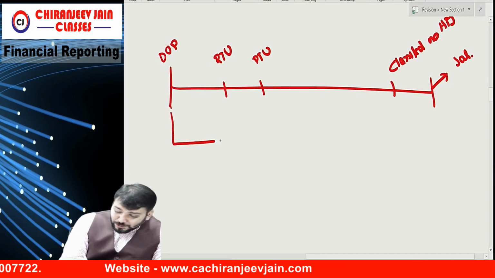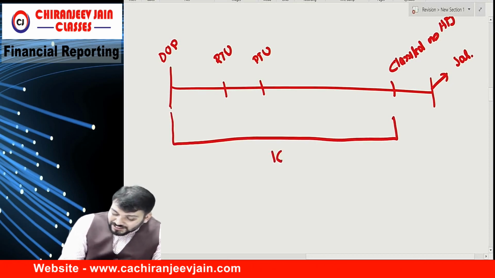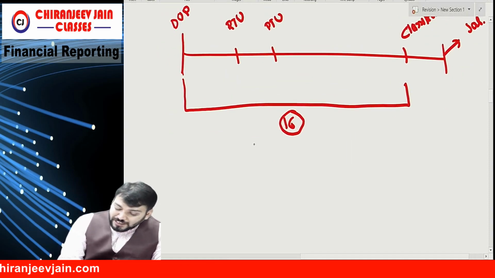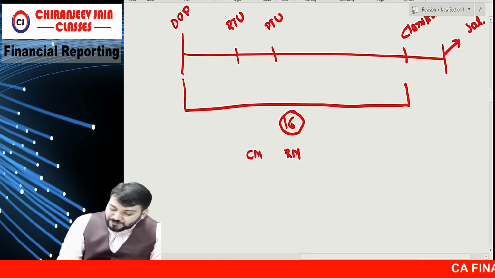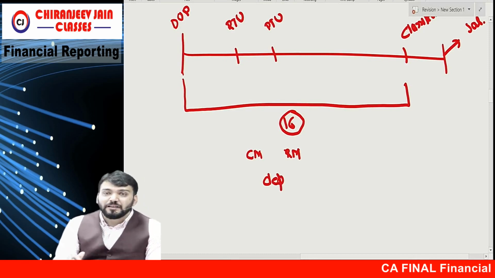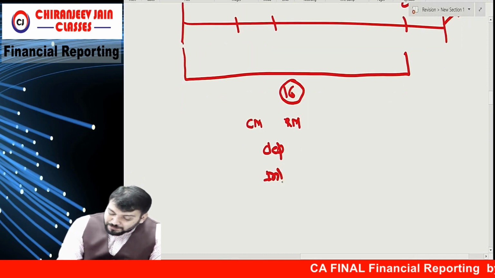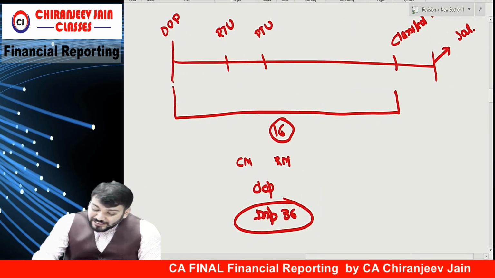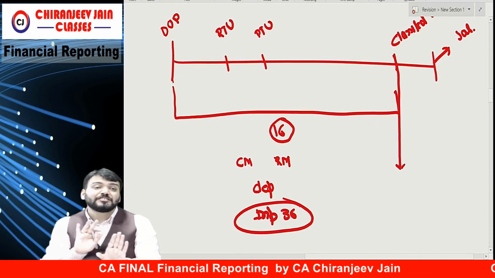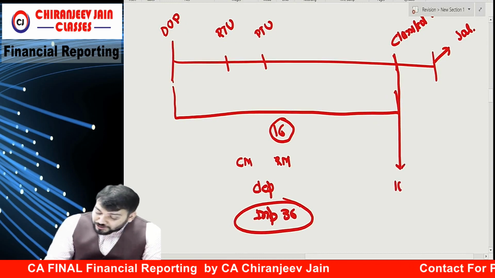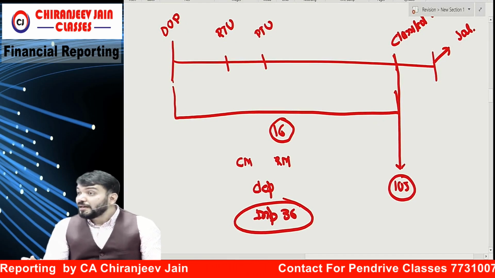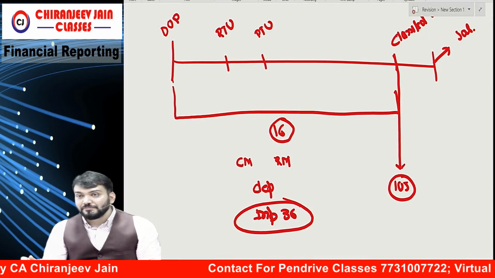Now from this date to this date, Ind AS 16 is applicable. When I am saying Ind AS 16, cost model and revaluation model both will be applicable. Depreciation will be applicable. Impairment will be done as per Ind AS 36. Once it is classified as held for sale, then Ind AS 16 is not applicable. So Ind AS 105 will be attracted and the depreciation will be permanently ceased. And now no impairment.